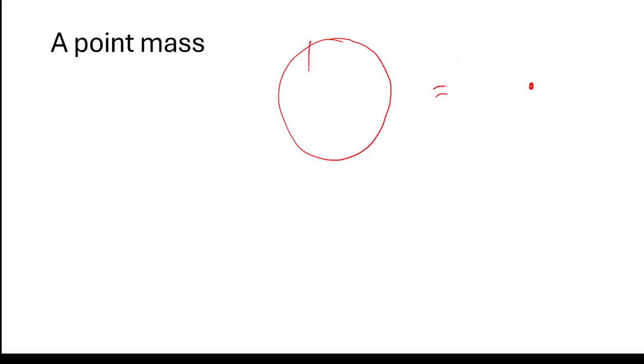So if the spherical body has a radius r, and this is capital M, it is replaced by a point mass, capital M, acting at its center, as its center of mass. So this is valid for every spherical body. So okay, let's see.